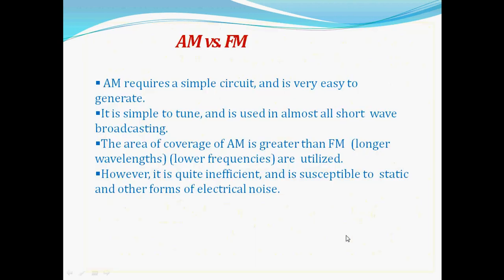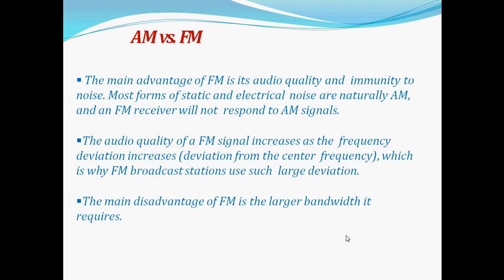Now we can see how AM and FM vary from one another. That is AM versus FM. AM requires a simple circuit and is very easy to generate. It is simple to tune and is used in almost all short wave broadcasting. The area of coverage of AM is greater than FM, that is, longer wavelengths and lower frequencies are utilized. However, it is quite inefficient and is susceptible to static and other forms of electrical noise.